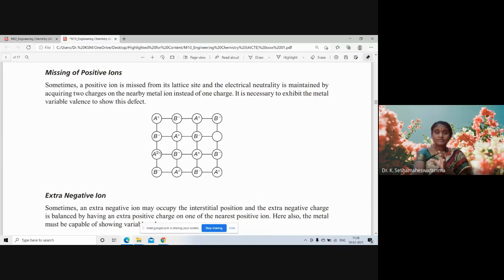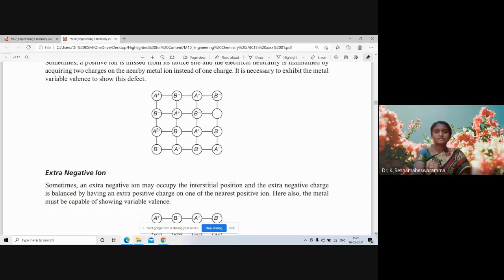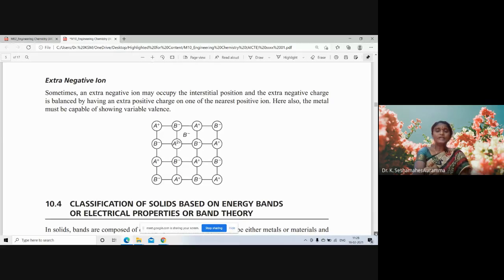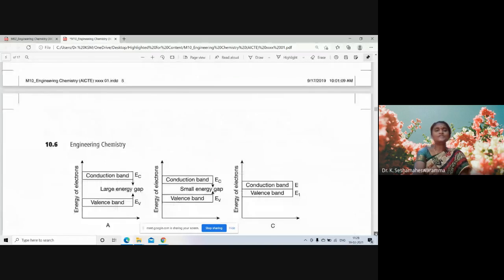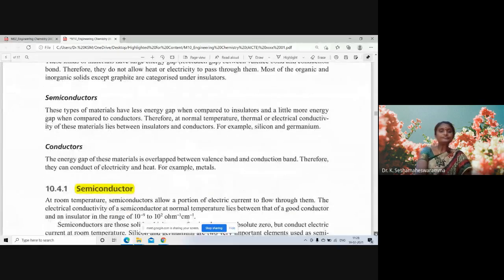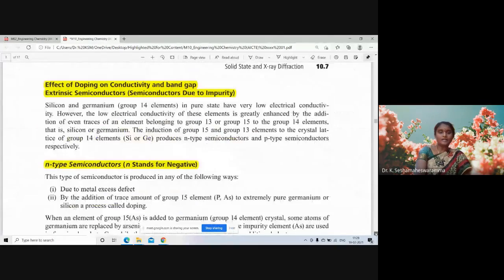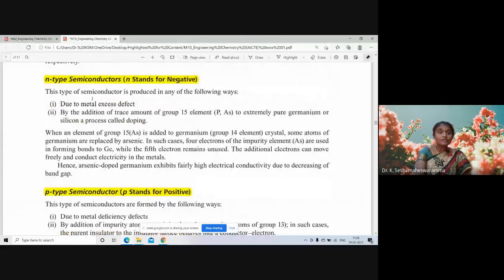Or somewhere it is, so here it is not there, but in here two ions are there. Due to that also, electric movement will be, conduction will be observed. Due to that, P-type and then N-type semiconductors. So P-type semiconductors, N-type semiconductors are formed due to metal excess defect.